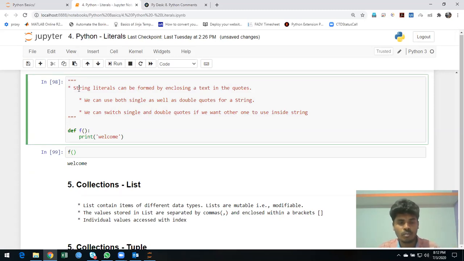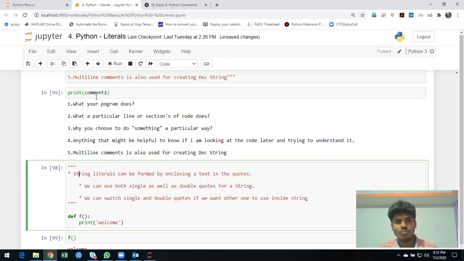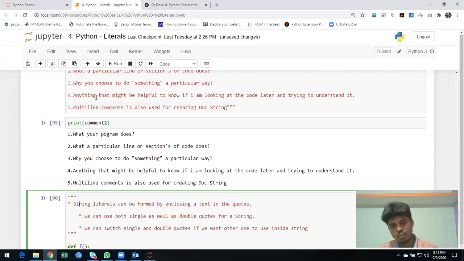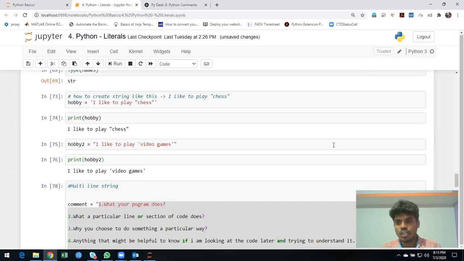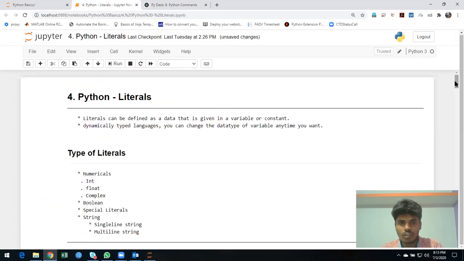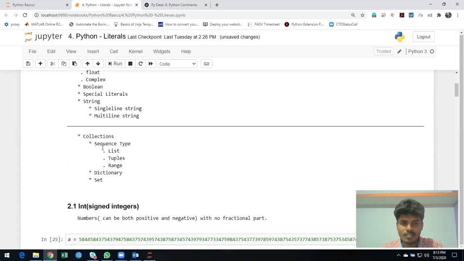And also I will explain the docstring. So yes, the docstring or comment uses triple quotation, and the triple quotation is used in strings when you go for a multiple line string. It has the advantage of allowing single quotation and double quotation inside the triple quotation string. That's the whole thing about strings. I think I pretty much covered what I wanted to discuss in this video. Next we will cover collections: sequence types of collection, dictionary, and set.